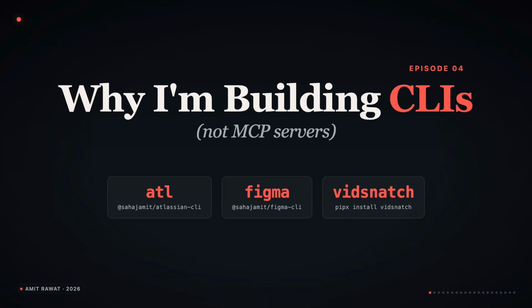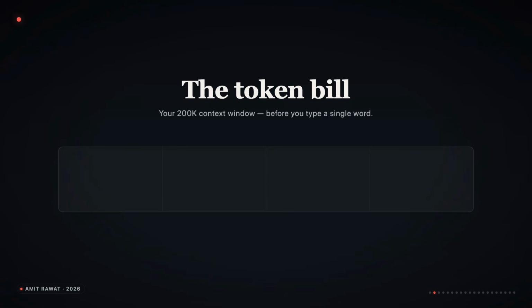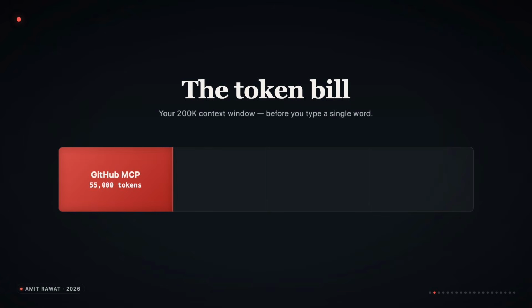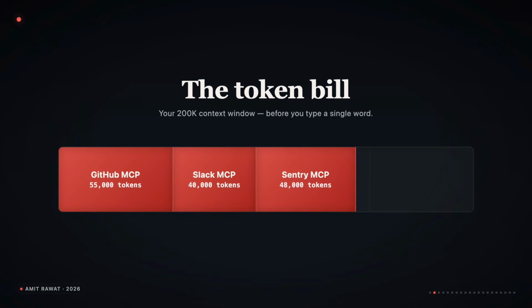It is already mainstream at Cloudflare, at Vercel, at Anthropic. And here is the problem in one number. The official GitHub MCP server by itself takes about 55,000 tokens of your context window before you have typed a single word. That is the schema for 93 tools, all loaded eagerly, even if you only ever use one. Add Slack and Sentry, and you are at 143,000 tokens at idle. That is 72% of a 200,000 context window. Gone. The agent has not done anything yet.